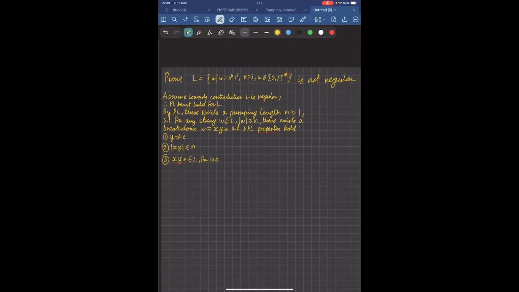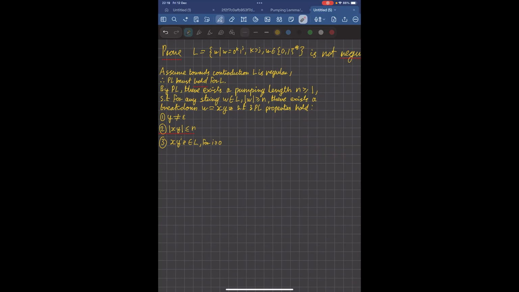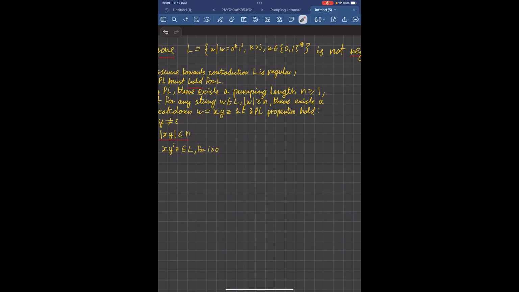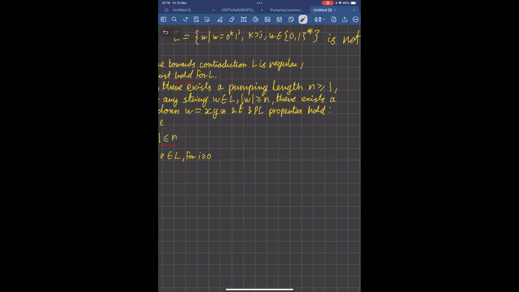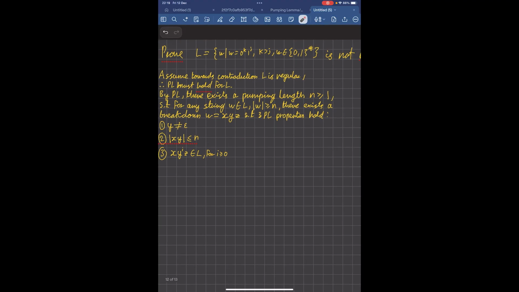Okay, that's the boilerplate. Now we're going to move on to the proof. As before, our goal is to select a string within a language that has at least length n, where there does not exist a breakdown where these three properties hold. So no matter how you break it down, something goes wrong.